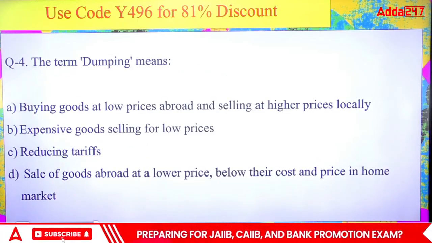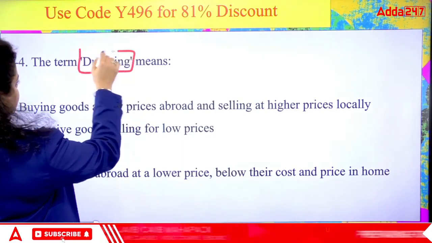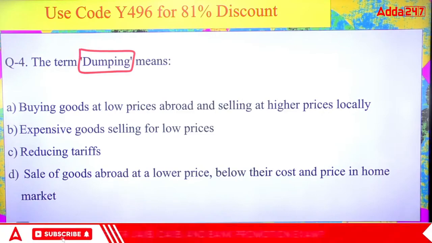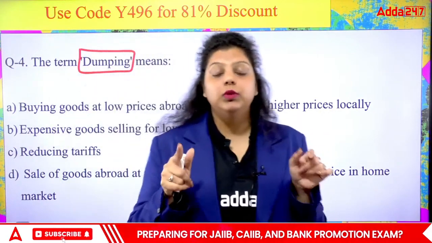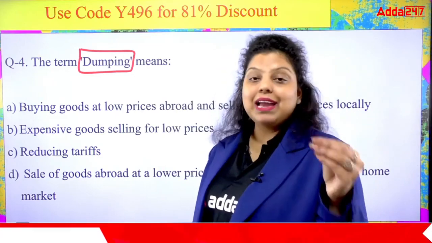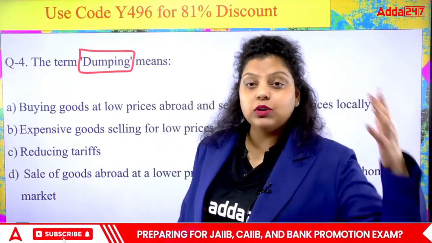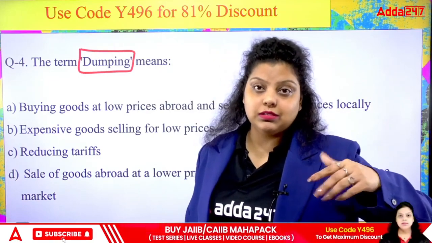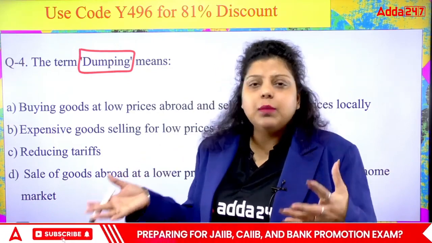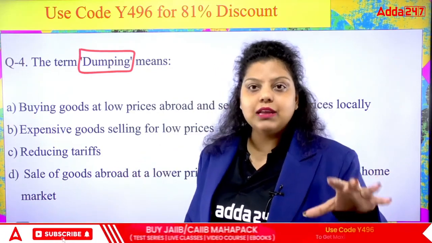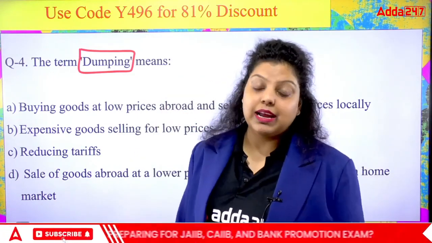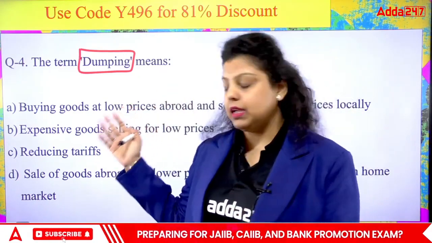Fourth. The term dumping means, what is the meaning of dumping? A, B, C, or D? You may not have heard the term dumping, but definitely you have heard about the anti-dumping duty. Whenever the prices of the imported goods are below the prices of the domestic goods and services, in that situation the Government of India charges an anti-dumping duty on a particular product, to make the price of the imported goods equivalent to the domestic product price or more than that. That's what the anti-dumping duty is, and it has been introduced because of the activity of dumping. And what is dumping?